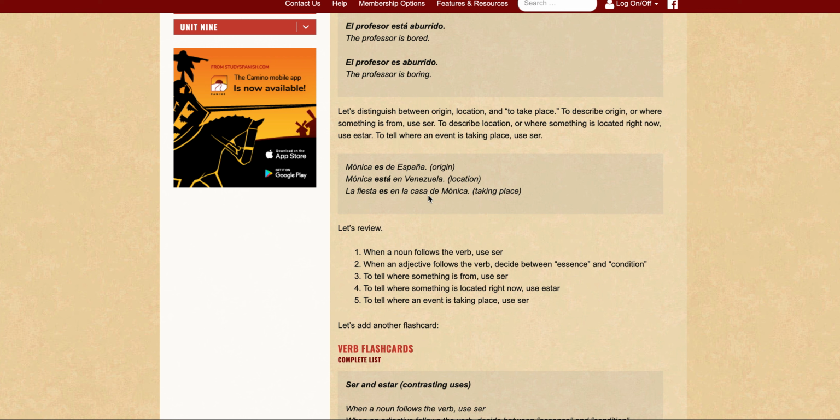La fiesta es en la casa de Mónica. So fiesta means party, right? And casa is home. So it means that the event, the party, is taking place in Mónica's home. And because we had this rule about an exception, that if we're talking about anything to do with an event, like where the event is taking place, we use the ser form. And again, we're using third person singular. So la fiesta es en la casa de Mónica.